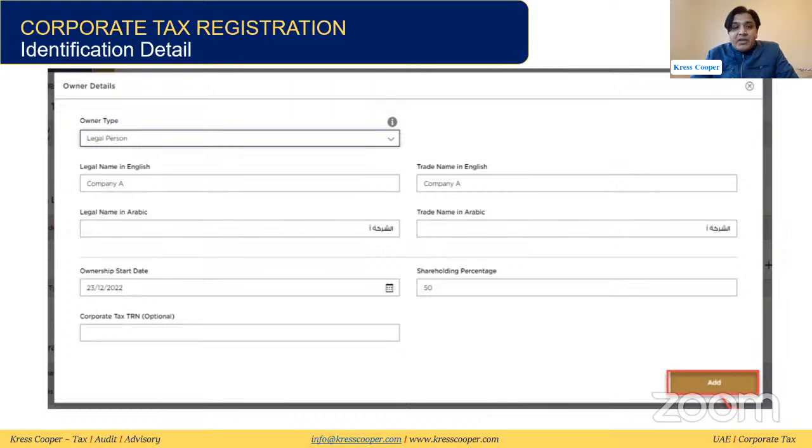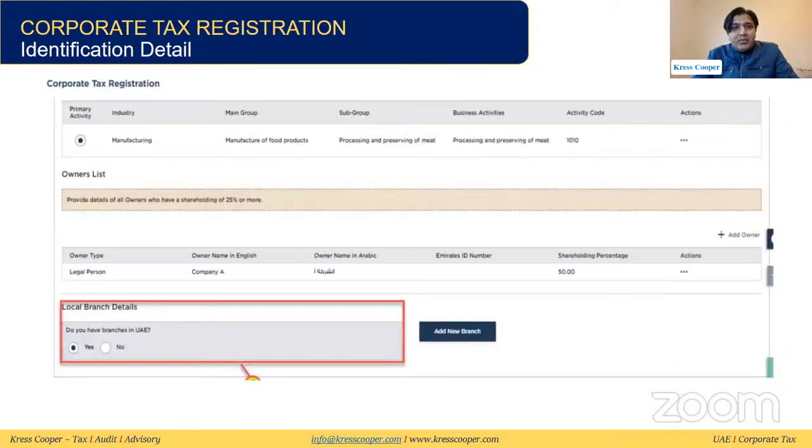As I mentioned, the key and most important thing on this page is, if the owners are holding less than 25%, we are not liable to enter the detail of the owner. If the owner is holding more than 25%, we are liable to enter the detail of the owner. We can even enter more than one owner at the time of registration of the entity. The corporate tax registration number is optional. If they are registered, we need to enter it. If they are not registered, we are not liable to enter it.